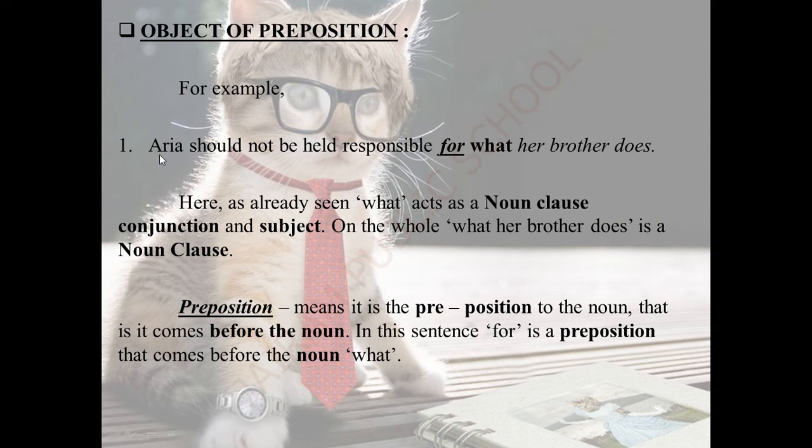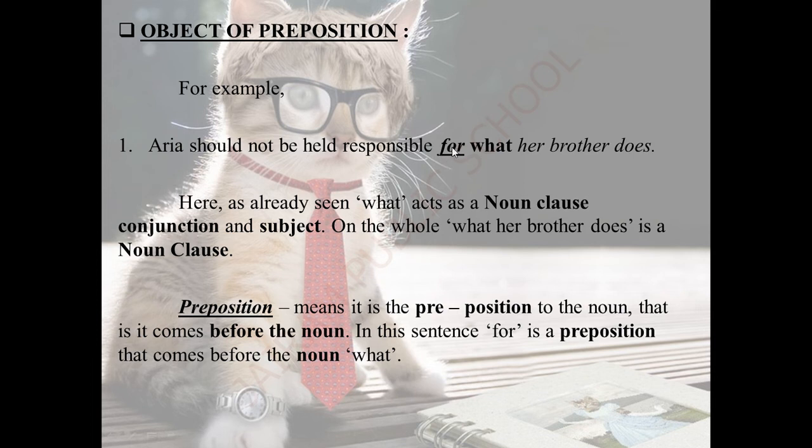See the example. Arya should not be held responsible for what her brother does. From what, the noun class starts. So what is the noun class conjunction? Her brother does. Her brother is the subject, does is the verb. So what her brother does becomes a noun class. As I told you, it is a noun class conjunction. Before that, for is there. So for is a preposition.